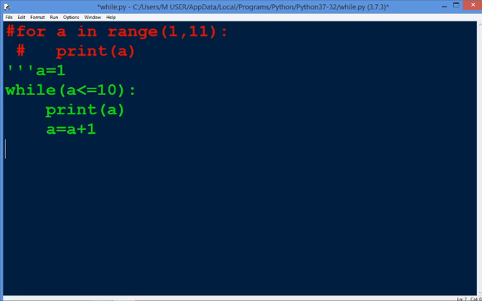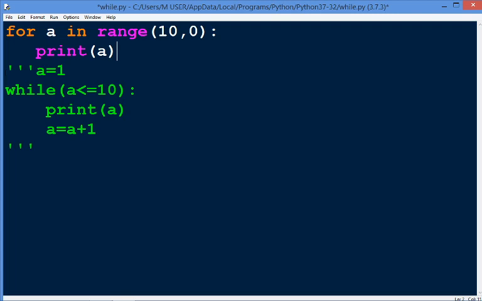In a for loop we need to write the syntax like this. For a in range, we want to print numbers from 10 to 1, therefore we give a starting value 10 and the upper limit value 0, because we want to print numbers from 10 to 1.